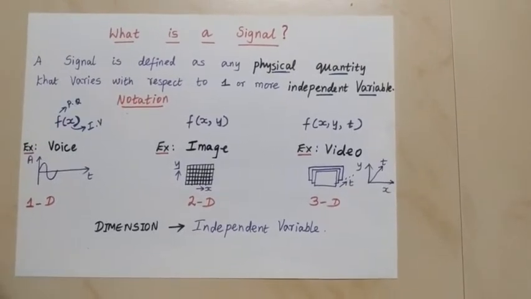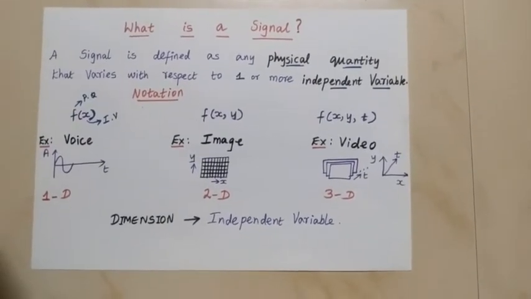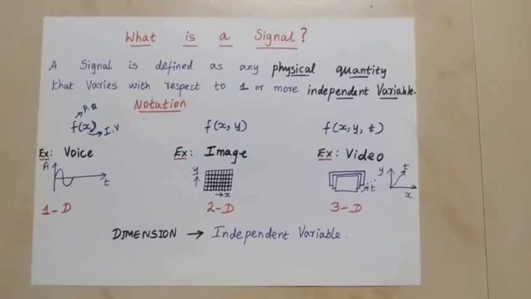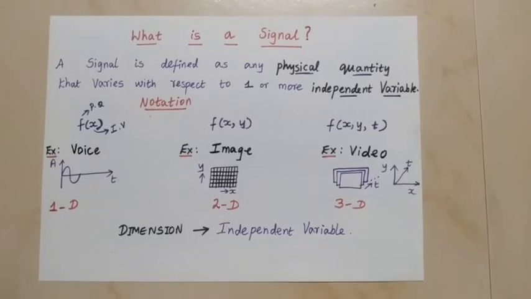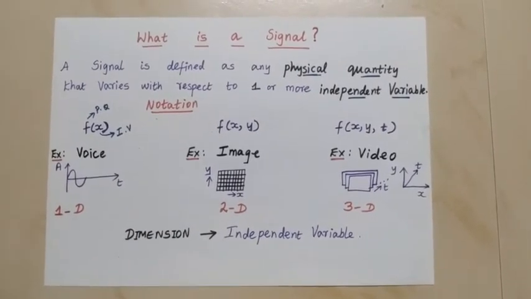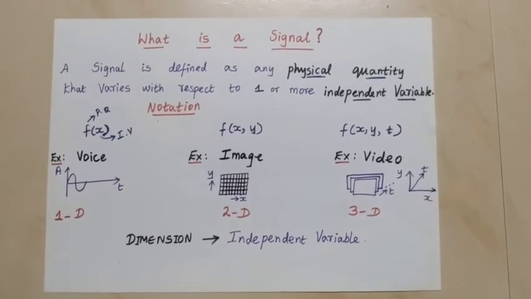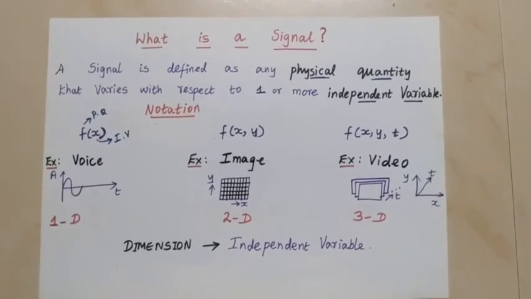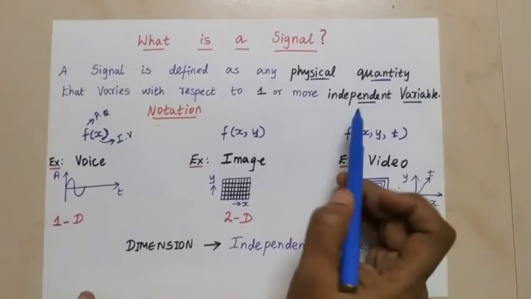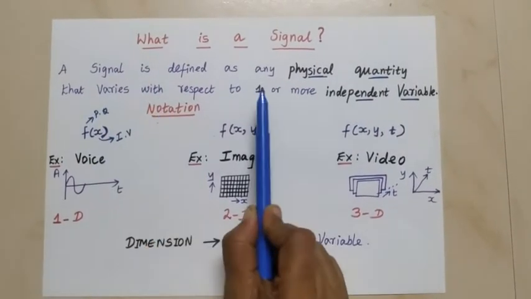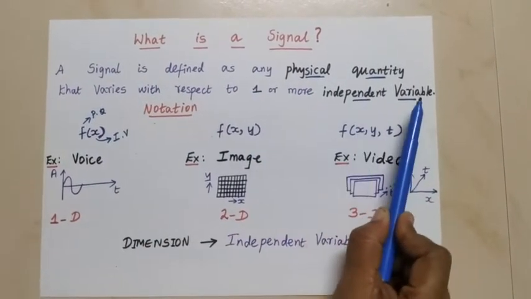In this video, we are going to see about a signal. So what is a signal? What is the definition of a signal? Signal is present in all places in real time. So we'll see the basic definition and we'll see real examples for a signal. A signal is defined as any physical quantity that varies with respect to one or more independent variables.